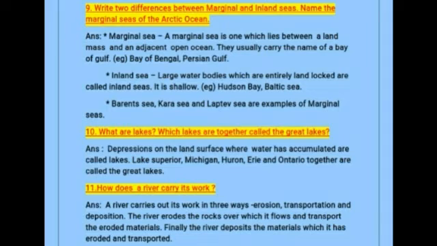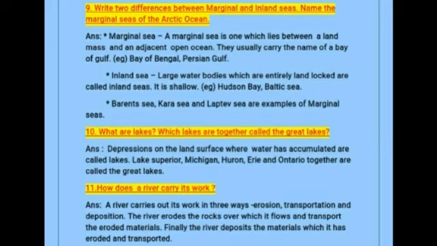Next one, what are lakes and which lakes are together called the Great Lakes? So, depressions on the land surface where water has accumulated are called lakes. And Lake Superior, Michigan, Huron, Erie and Ontario together are called the Great Lakes.